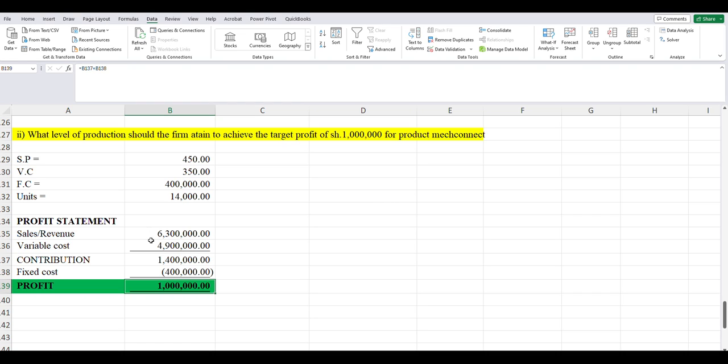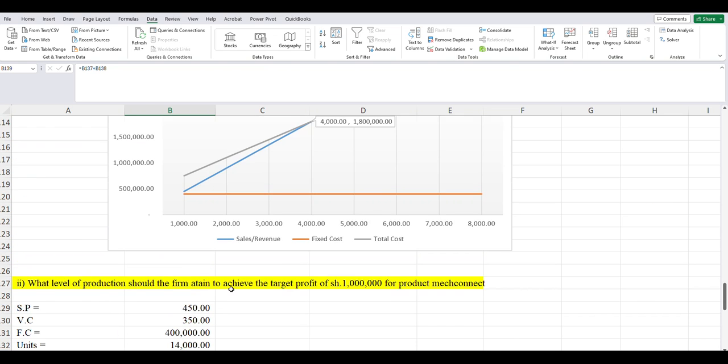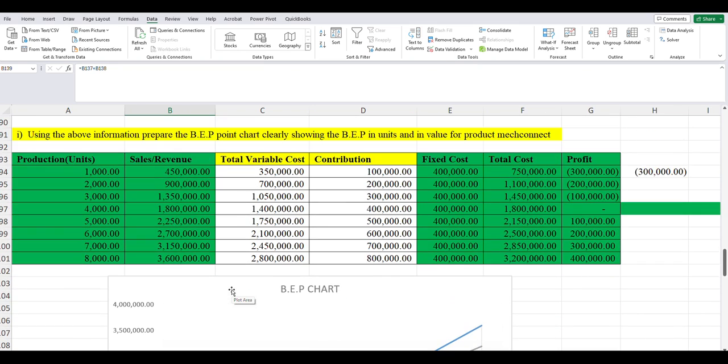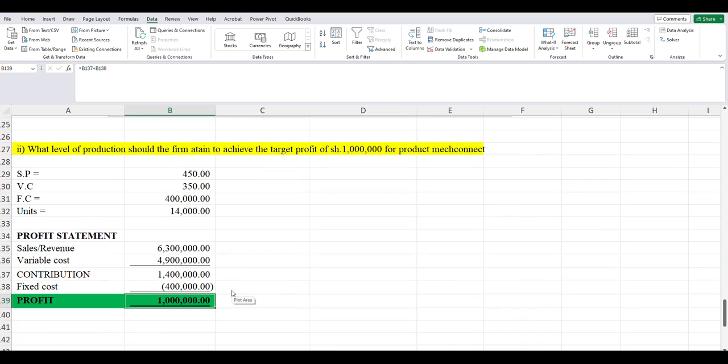So for us to achieve our profit of 1 million, I'll be required to produce and sell 14,000 units. That's when you can attain, holding all other factors constant, our profit of 1 million. So you'll find that such a question, you can be given to work it out in that manner, and you'll find that it will be very, very easy for us.